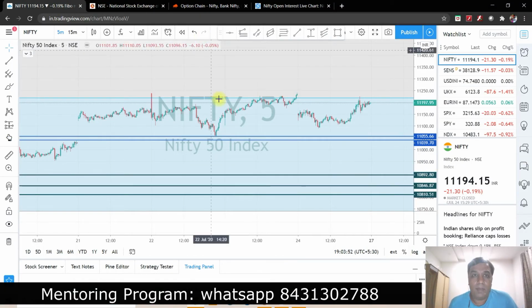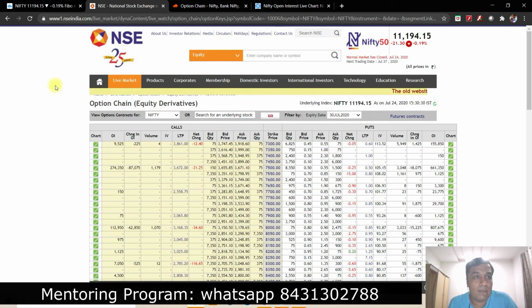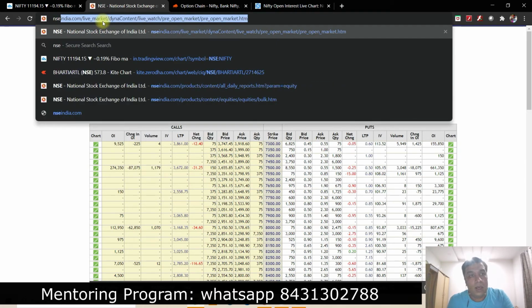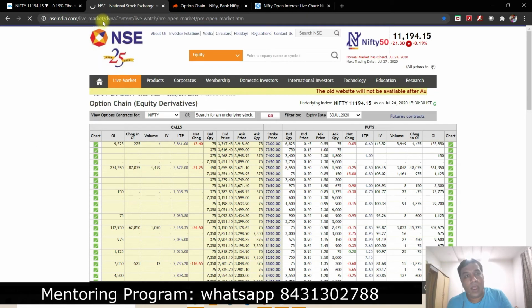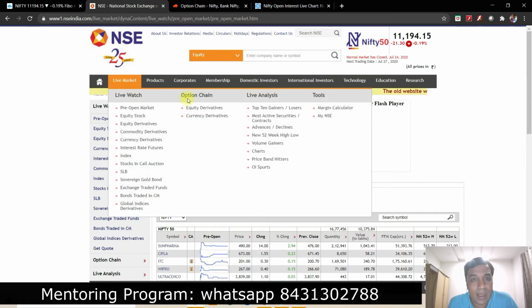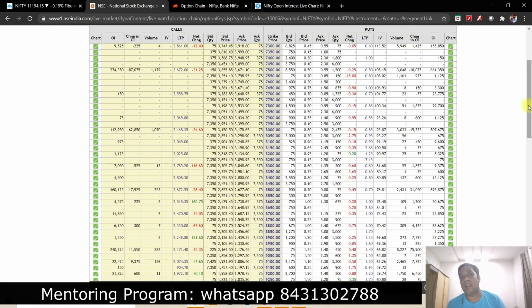So now let's go back and check out what is happening and where do we find the open interest. Now if we go through the NSE website, we just have to go to nseindia.com. If you press on this particular thing, you will get this live market, and then in option chain you will get the equity derivatives.